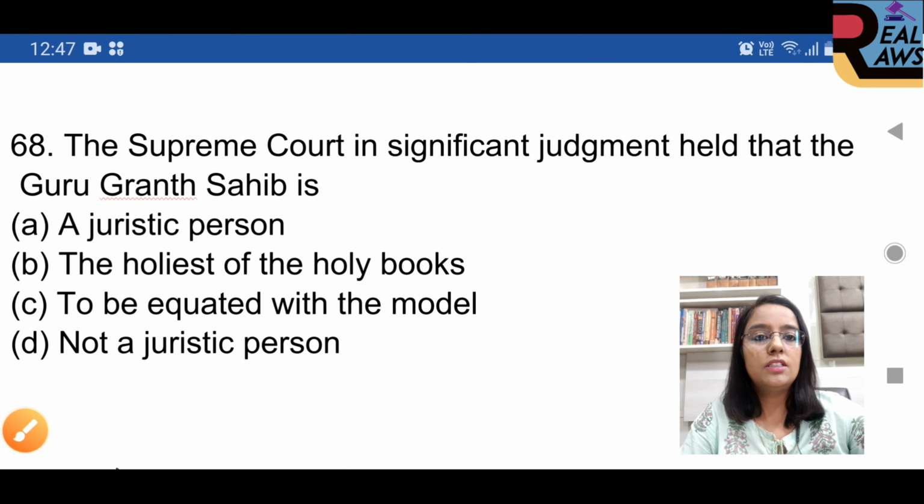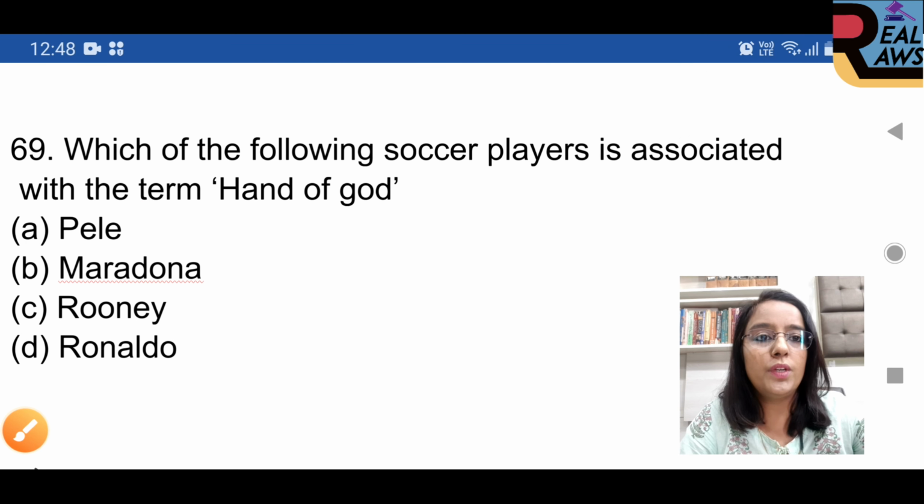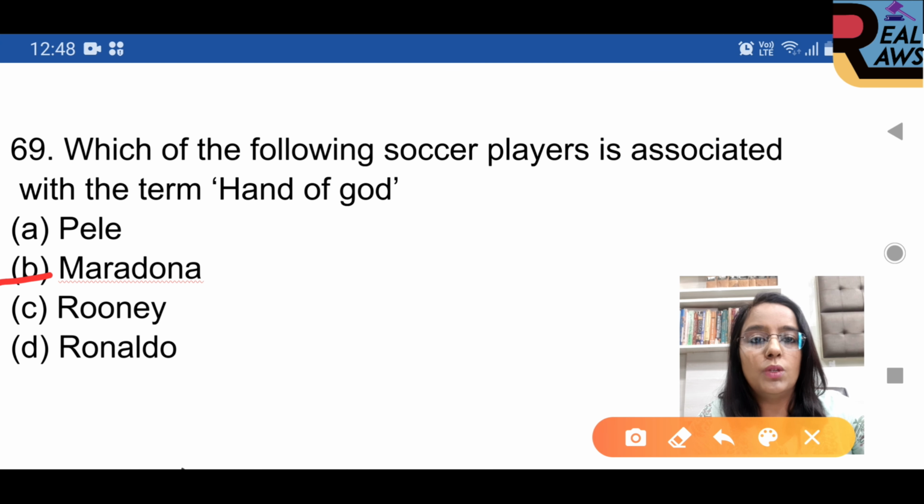Question 68. The Supreme Court in a significant judgment held that the Guru Granth Sahib is, option A is right, a juristic person. Question 69. Which of the following soccer players is associated with the term Hand of God? Option B is right, Maradona.